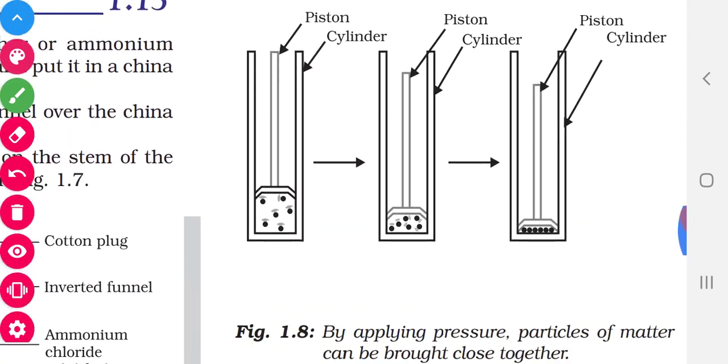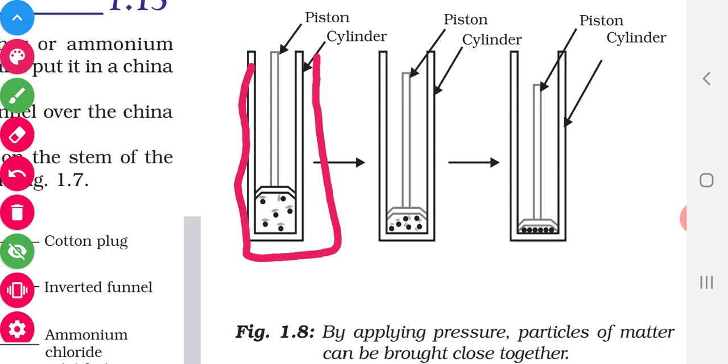Now see, this is a cylinder. The cylinder is fitted with a piston. Piston means we can move this piston up and down. So we can increase the pressure or we can reduce the pressure. See the distance between the particles. The distance between the particles is more, isn't it? So this is a gas.